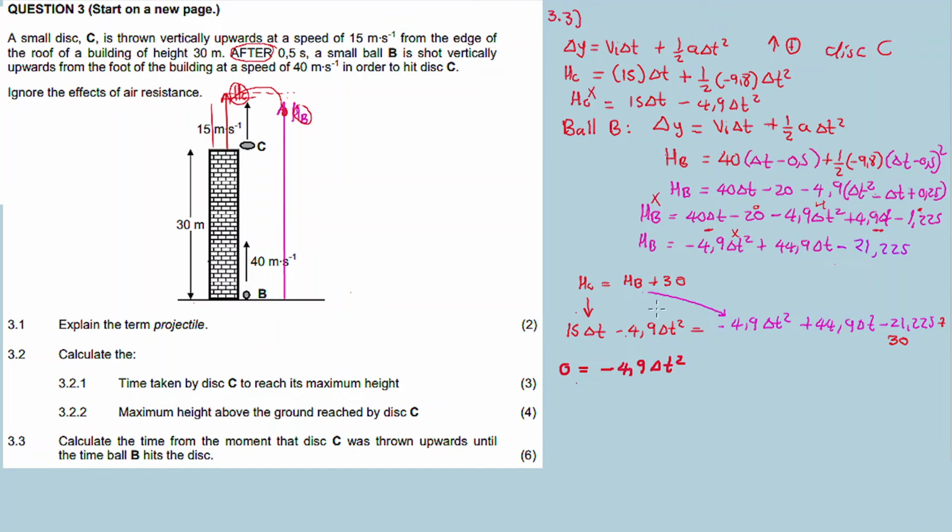This one I write, so transpose this 4.9, this 4.9 arrives on the right as positive, delta t squared plus 44.9 delta t, and transposing the 15 we get minus 15 delta t minus 21.225.